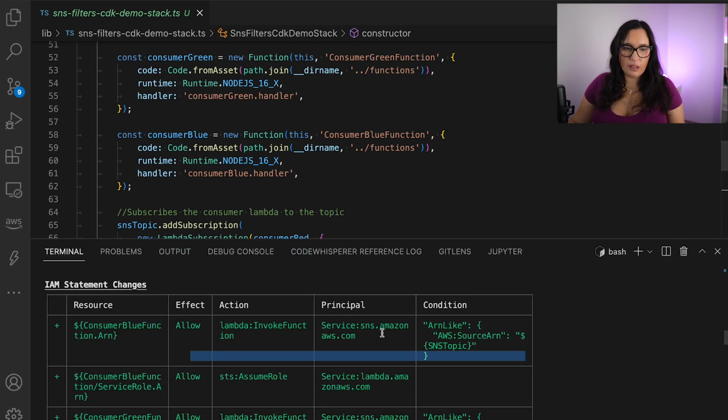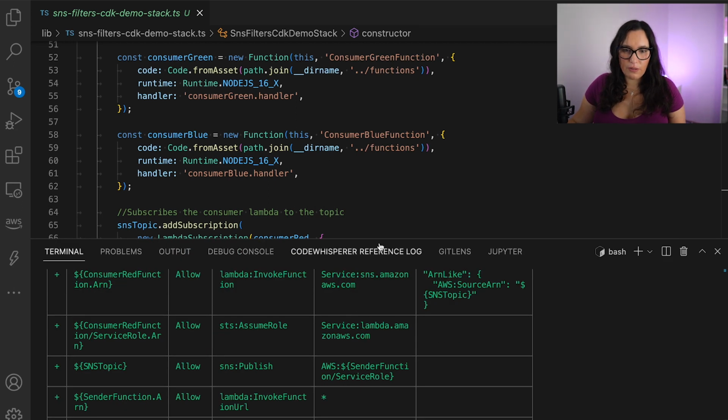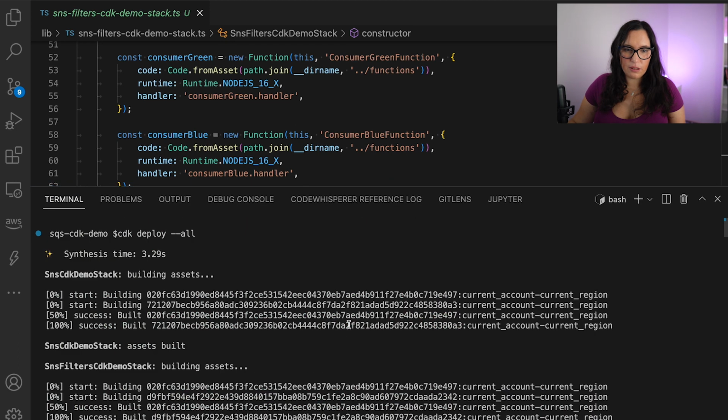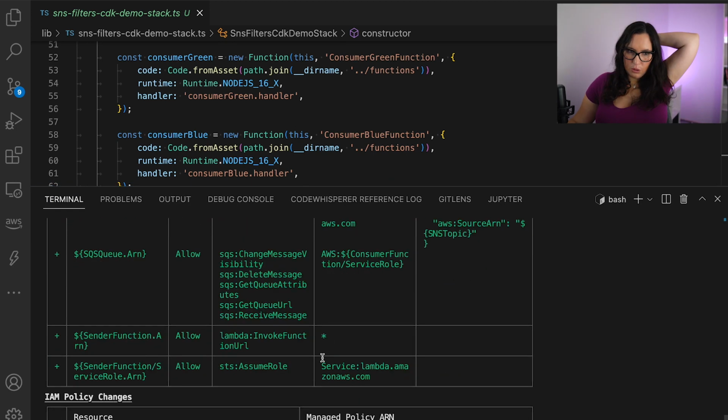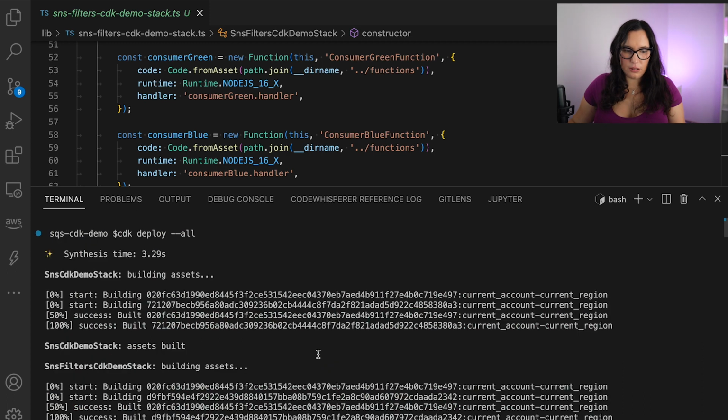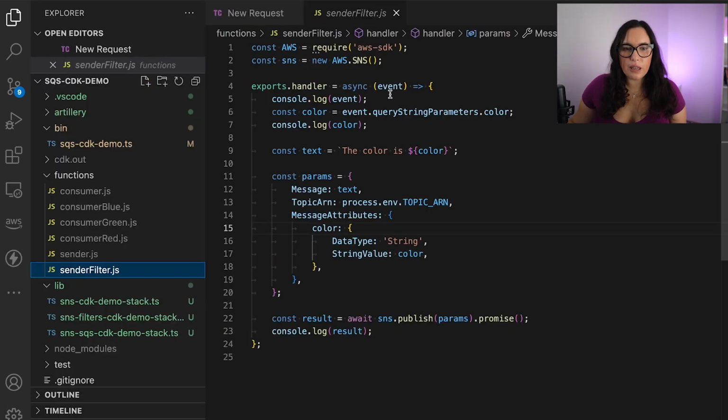So again, I already deployed this thing, so we should have the URL somewhere here. Let's see if my terminal helps me here. Nope, it doesn't. It's a little crazy. So I will find the URLs and I will be back. So good, I have the URL. So let's go and check what the sender function does, and then we can send a message.